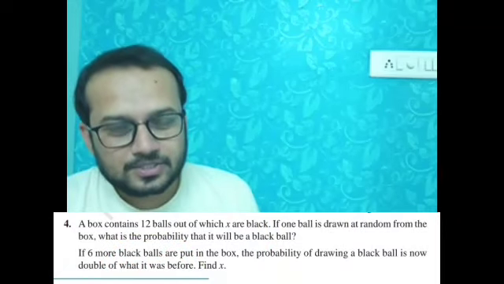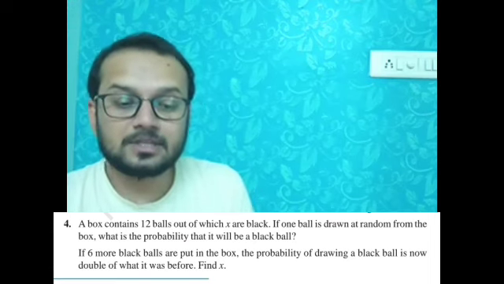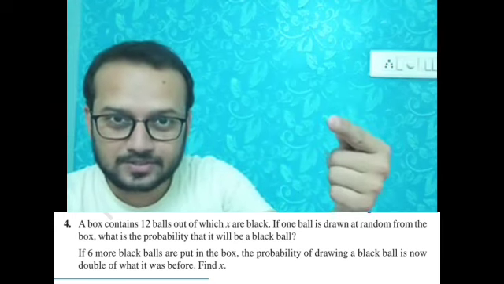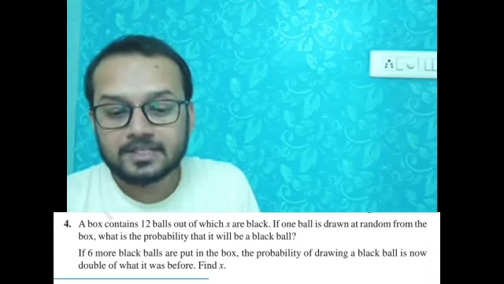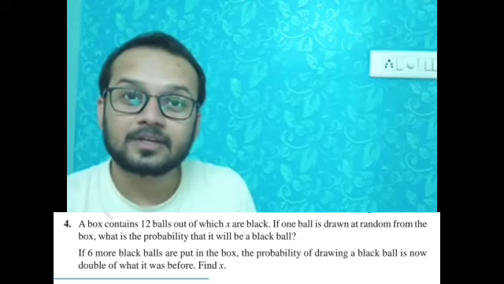The second question in question number 4 is: if 6 more balls are put in the box, 6 more than the previous number of balls, the probability of drawing a black ball is now double of what it was before. So now find x.